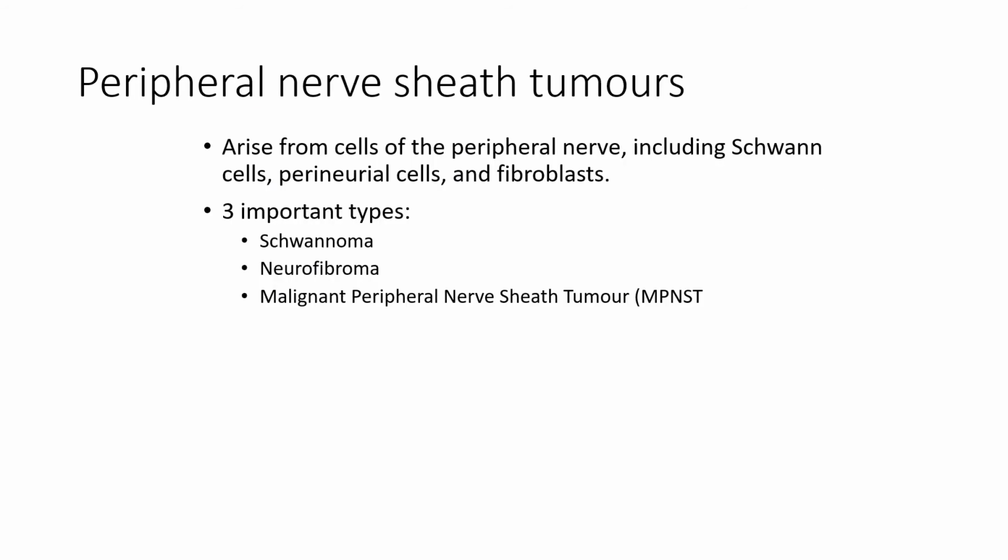Okay, now we look at peripheral nerve sheath tumors. These are the tumors that arise from cells of the peripheral nerve, including Schwann cells, perineural cells, and fibroblasts. There are three important types, which are schwannomas, neurofibromas, and malignant peripheral nerve sheath tumors. The various forms of peripheral nerve sheath tumors are also associated with the two forms of neurofibromatosis, which we will look at later.